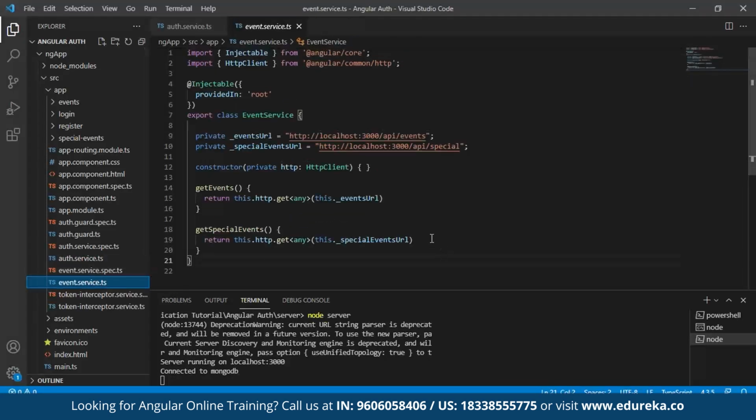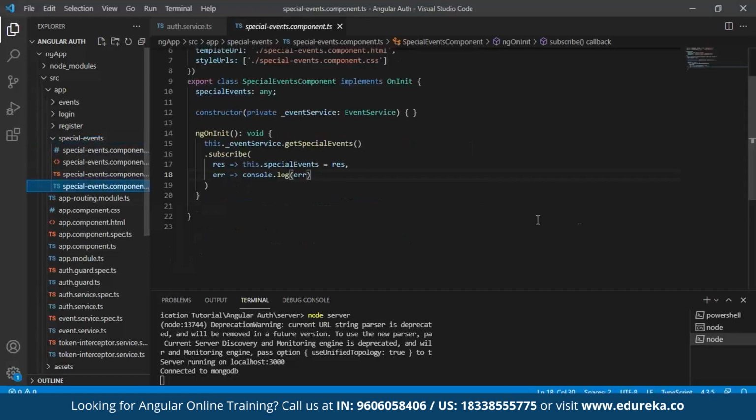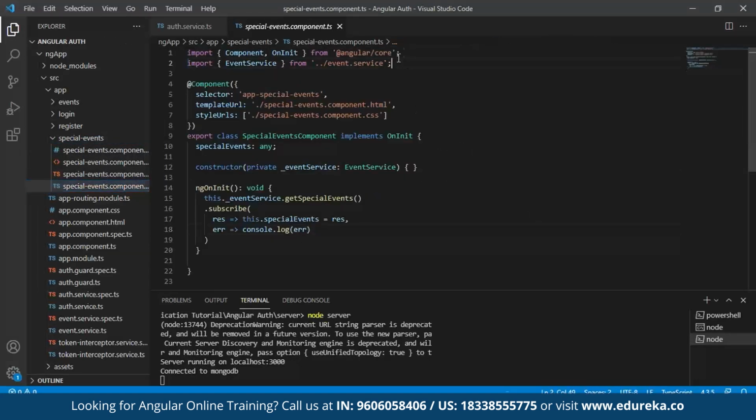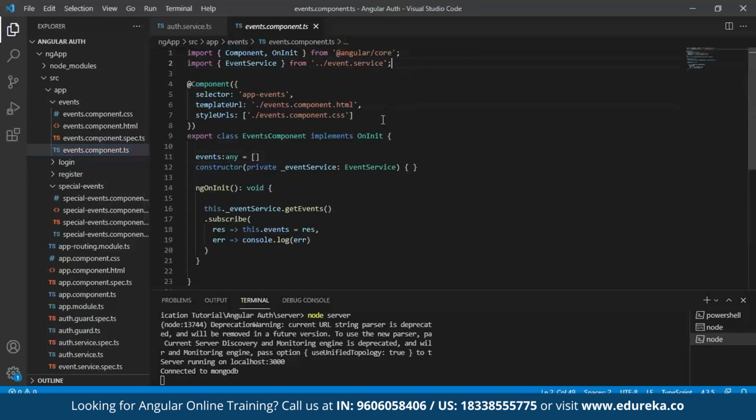Here, just like I have added services into my authentication service TypeScript file, I'll be using the event service TypeScript file here. And just like in our authentication service, call your events and pass it as a get to your server. And also, your events URL should be mentioned along with your special events URL. Now, as you know, the next step is to call these services in our components. Go to your components, import your service, and inject your service.